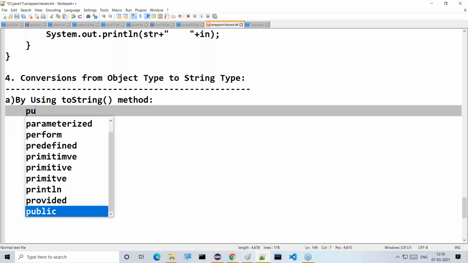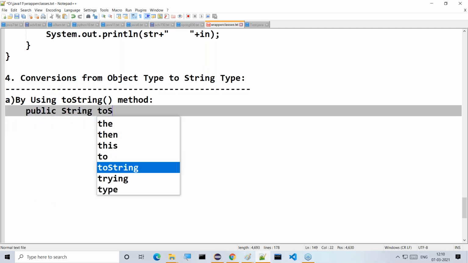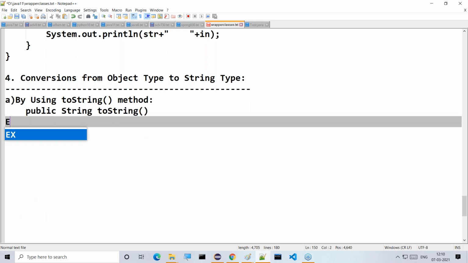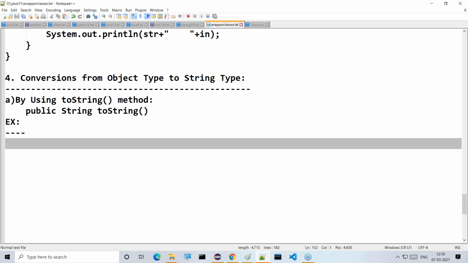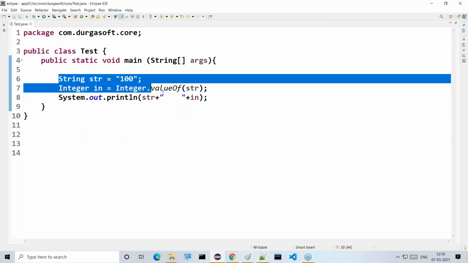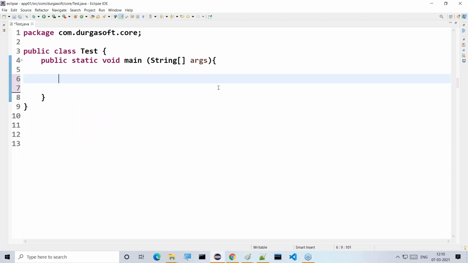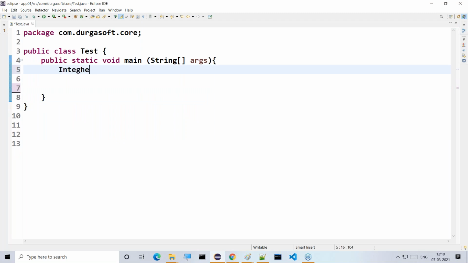The method prototype would be public String toString method. So now we will see an example. For example, I'm having Integer in is equal to new Integer of 20.